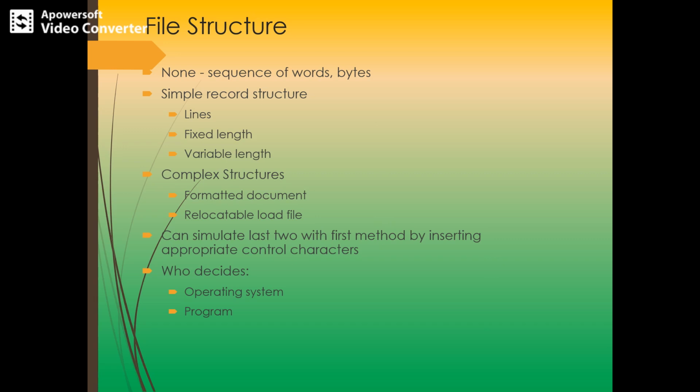The operating system may require that an executable file have a specific structure so that it can determine where in the memory to load the file and what is the location of the first instruction. So this is very important for the operating system. The operating system decides what structure has to be used for the particular file.